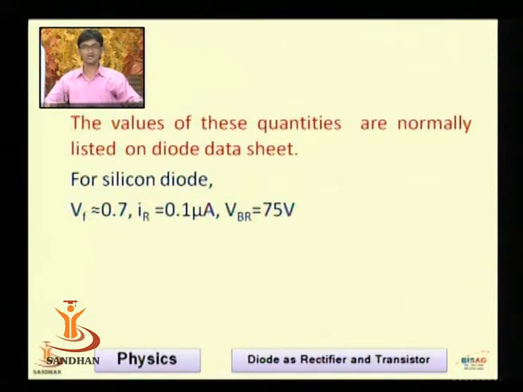Before using any electronic component, one needs to refer to the data sheets available from the manufacturer. For the silicon diode, VF, that is the forward potential, is 0.7, the reverse current IR is 0.1 microampere, and the breakdown voltage is 75 volts.